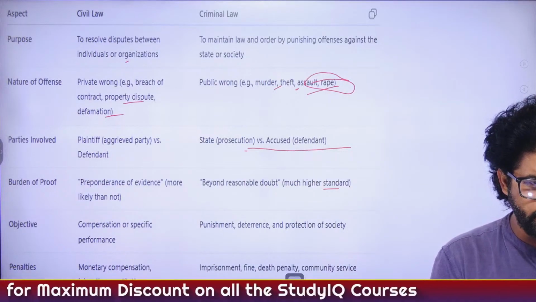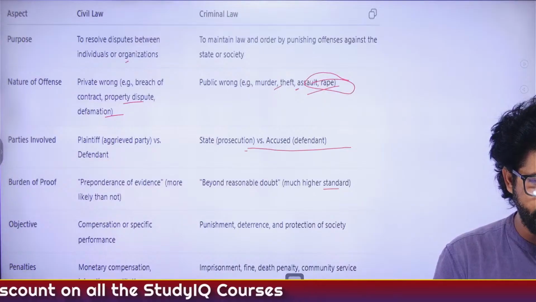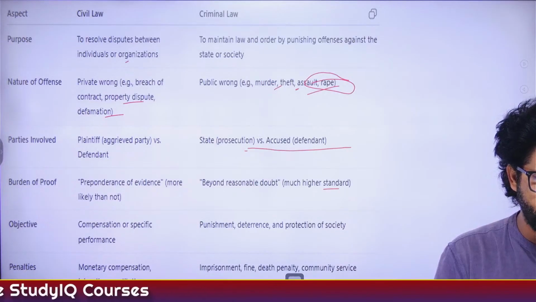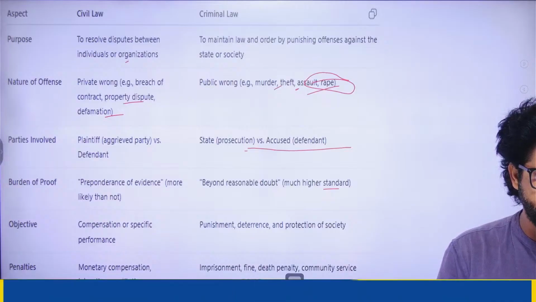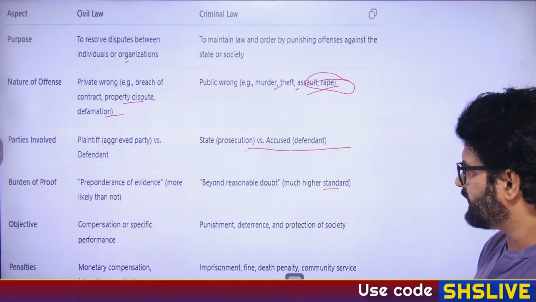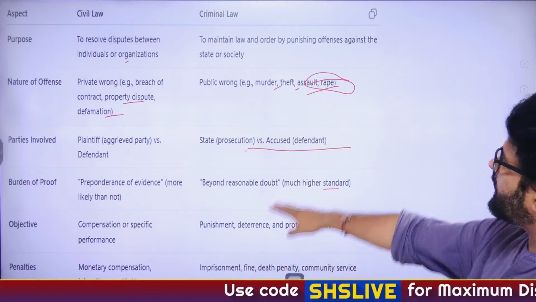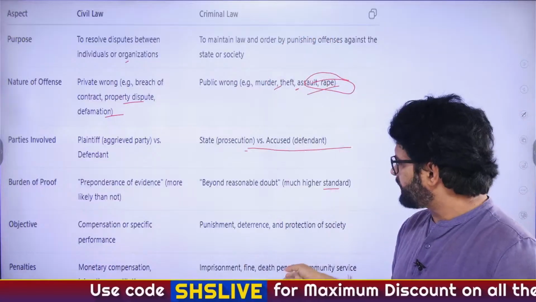Sir, whatever reform they do, the common man is always on edge, like what happened in Tamil Nadu, where a temple guard got killed in police custody on suspicion of an 80-gram gold theft. The common man suffers. I can understand, Sushmita. I totally understand. So monetary compensation happens in civil laws, and in criminal law the penalties are imprisonment, fine, death penalty.